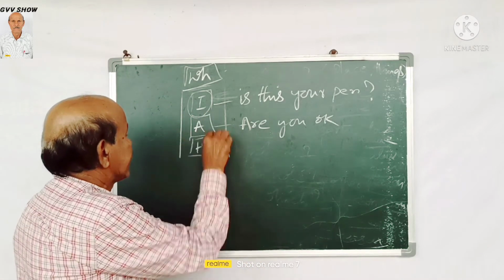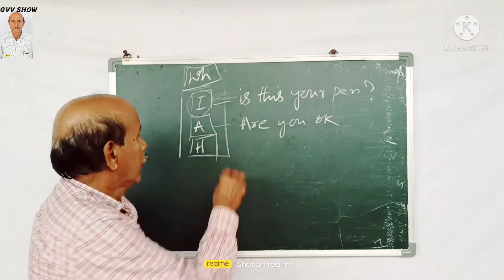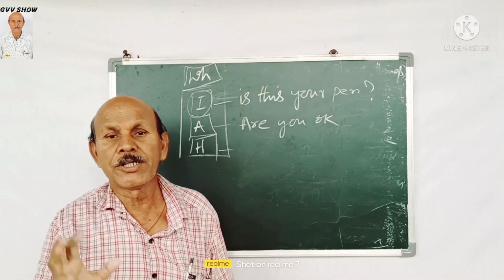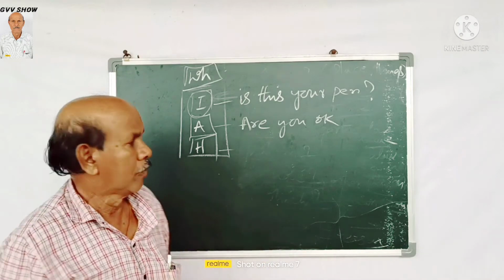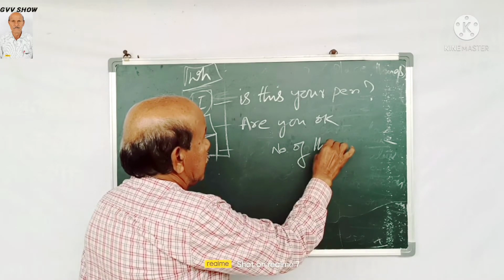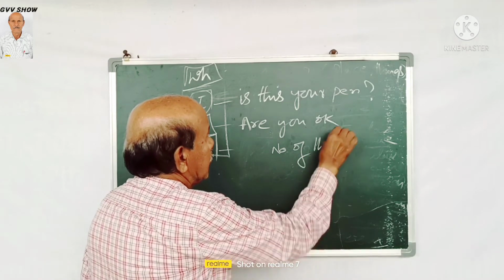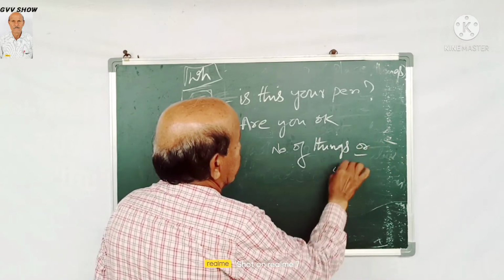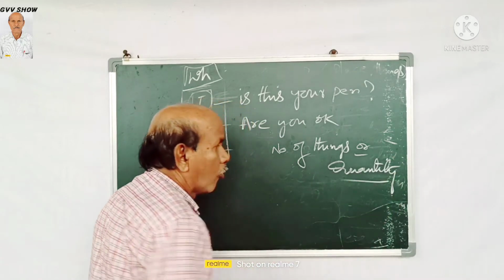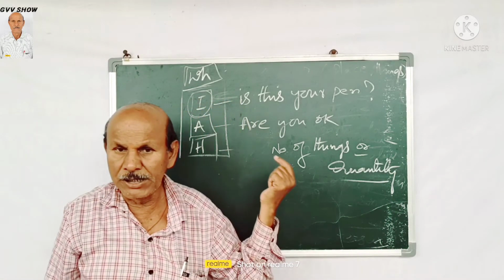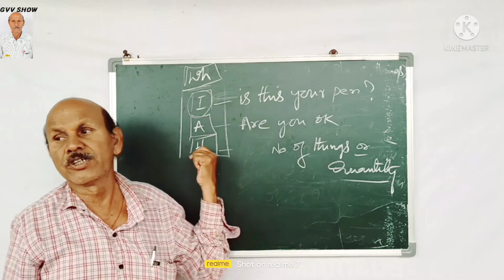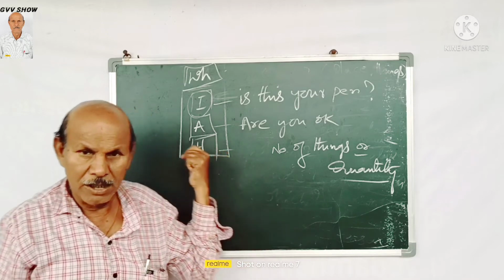So W, H. H starting questionnaire letters. The number of things or quantity. Knowing the number of things and quantity, we must use the questionnaire letter starting with H.